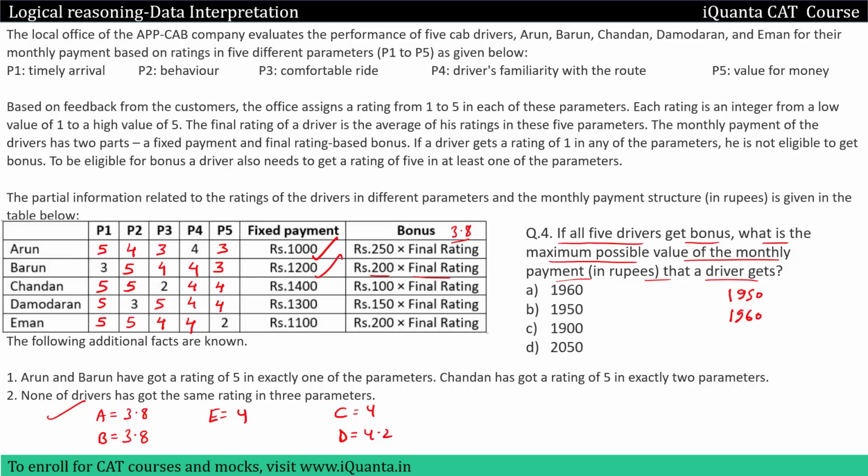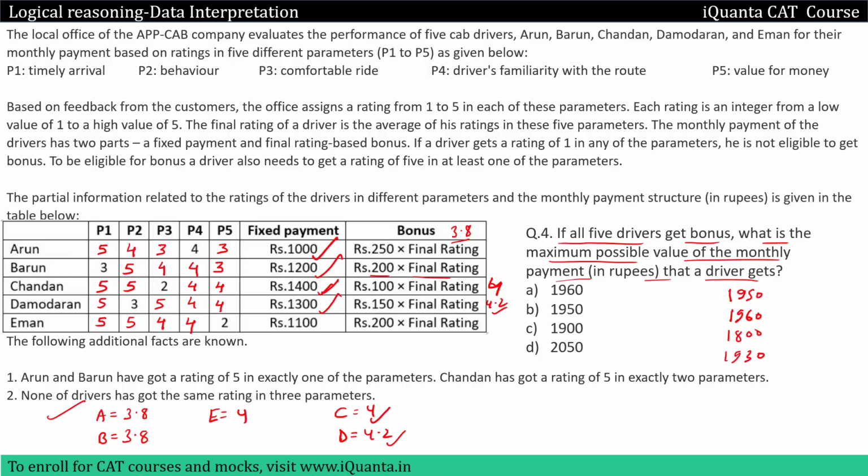Okay, then next we have 1400 plus 100 into the final rating of C. The final rating of C is 4. So 100 into 4 plus 1400. So 1400 plus 400 will give us 1800. Then next we have Damodaran, 1300 plus 150 into the final rating. For D, it is 4.2. So 150 into 4.2, if you calculate it, you will get 630. Okay, so 1300 plus 630 gives us 1930.